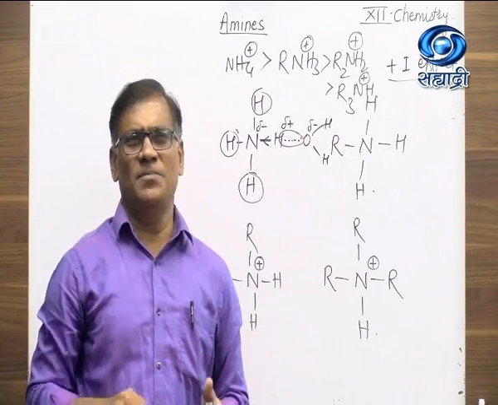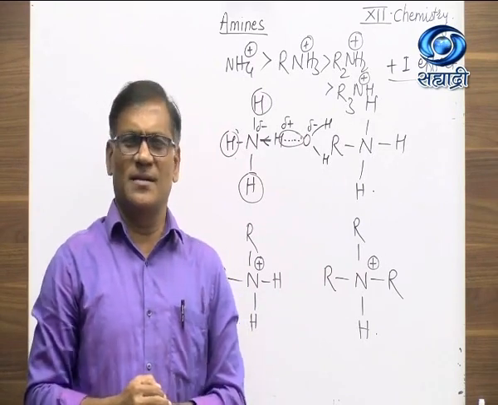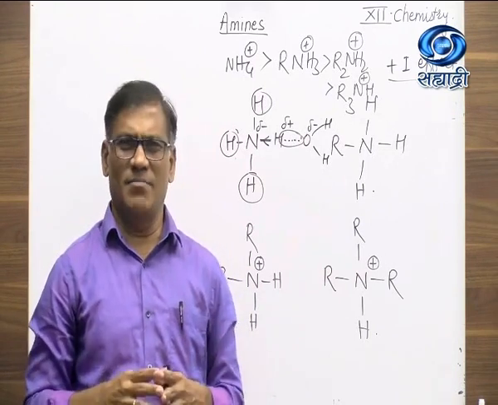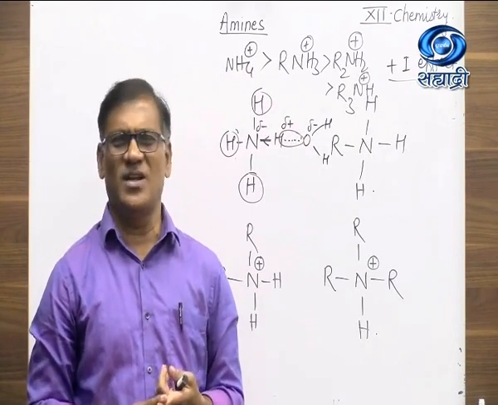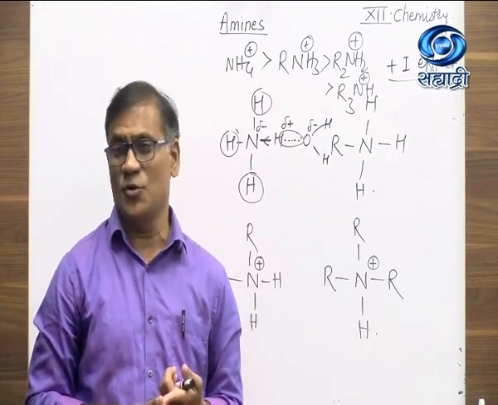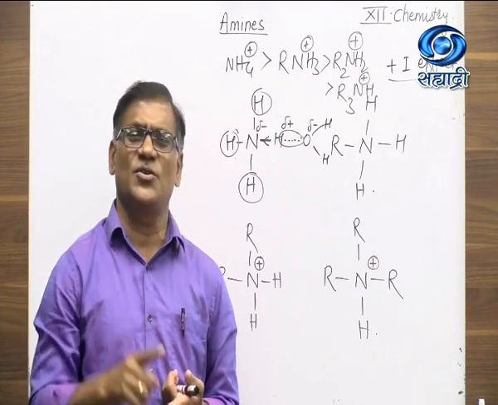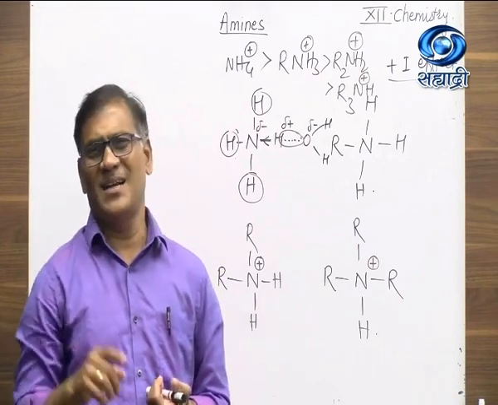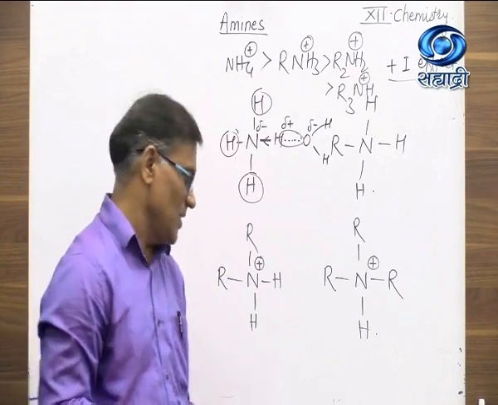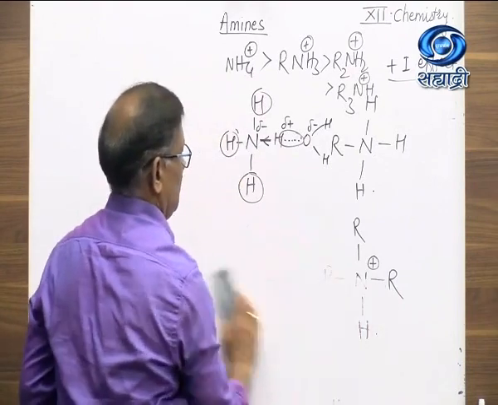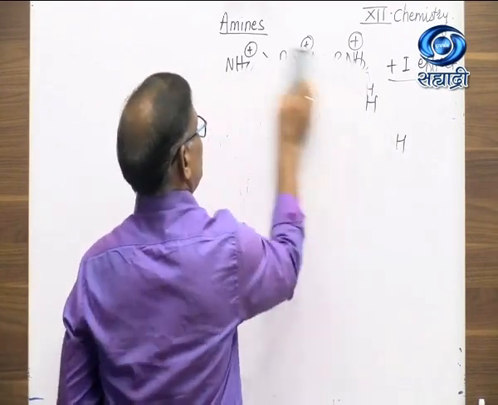So in short, the basic strength of ammonium ion is explained by using 2 important factors. One is plus I effect of alkyl group, that is electron releasing inductive effect of alkyl group, and second is solvation effect. So with this we have finished the basic nature of amines.